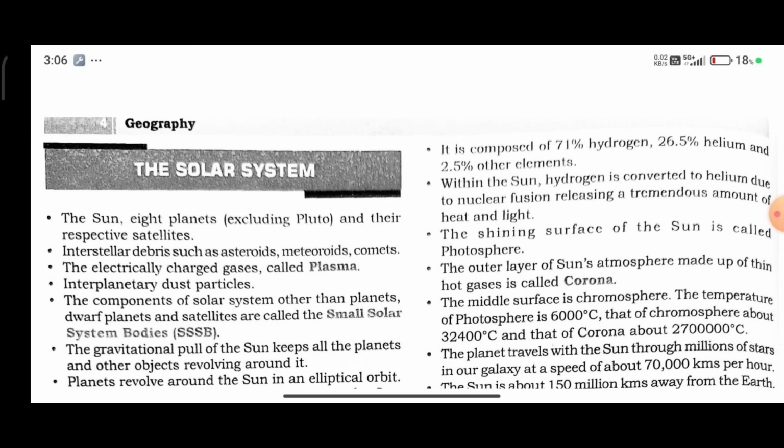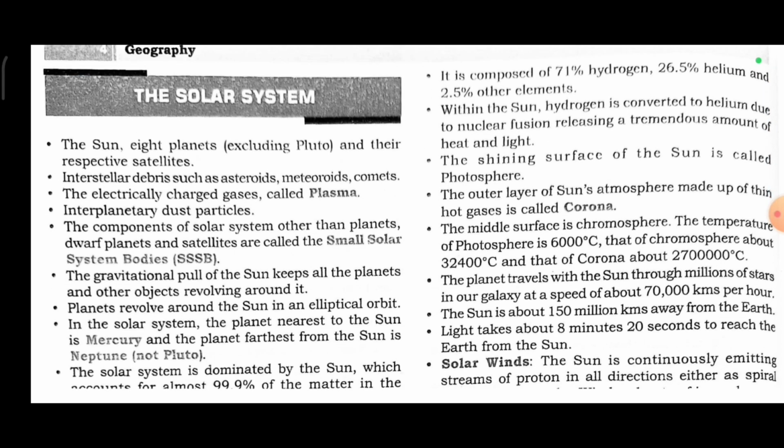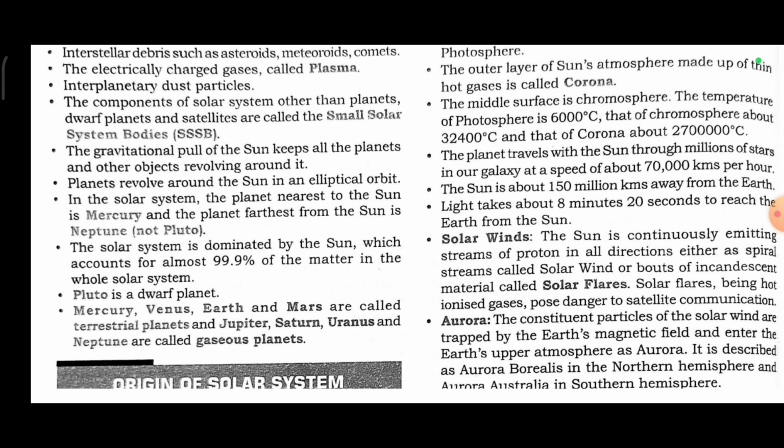Then comes the solar system. The sun, 8 planets, and their respective satellites are called our solar system. Interstellar debris such as asteroids, meteorites, comets, the electrically charged gas called plasma, and interplanetary dust particles. The components of the solar system other than planets, dwarf planets, and satellites are called the small solar system bodies. The gravitational pull of the sun keeps all the planets and other objects revolving around it. Planets revolve around the sun in an elliptical orbit.